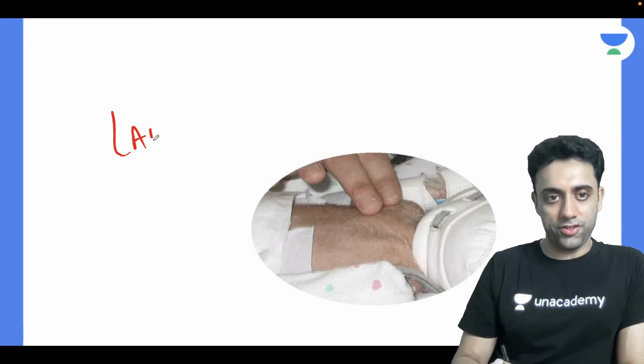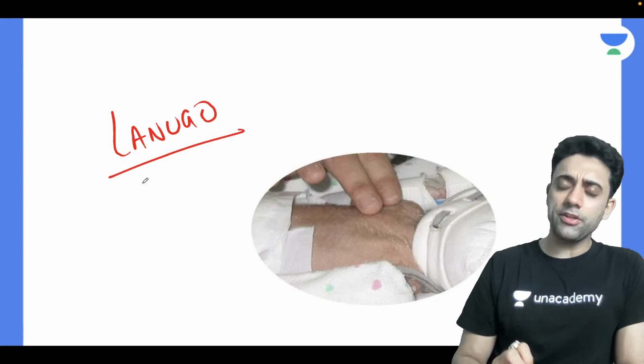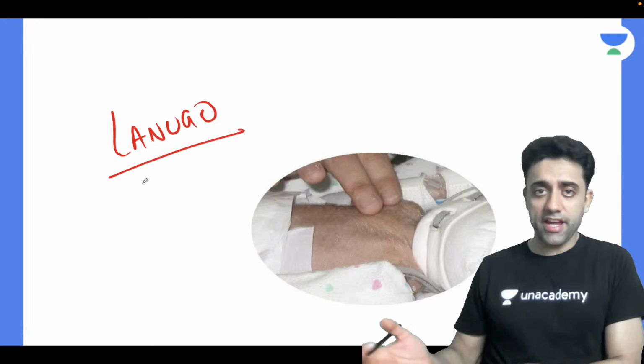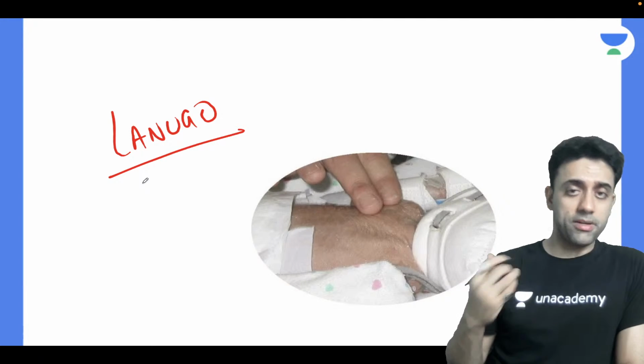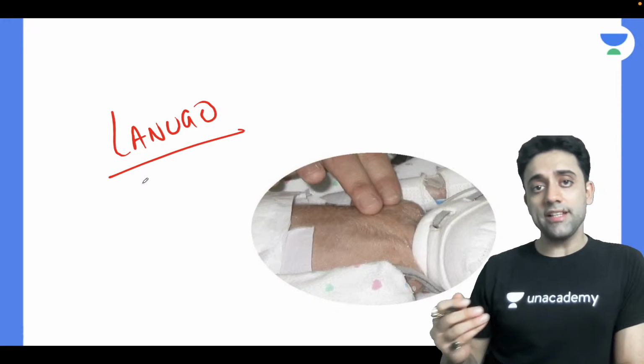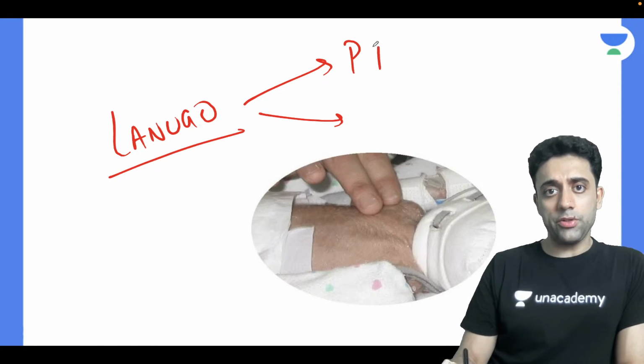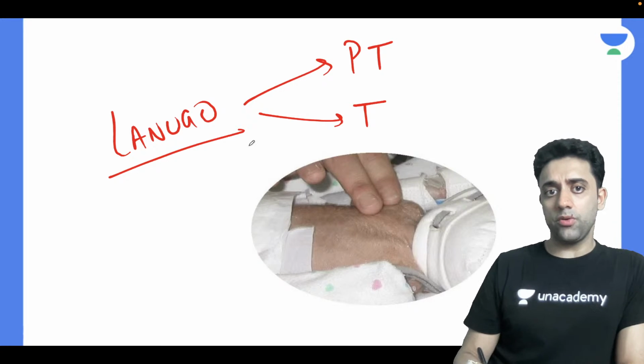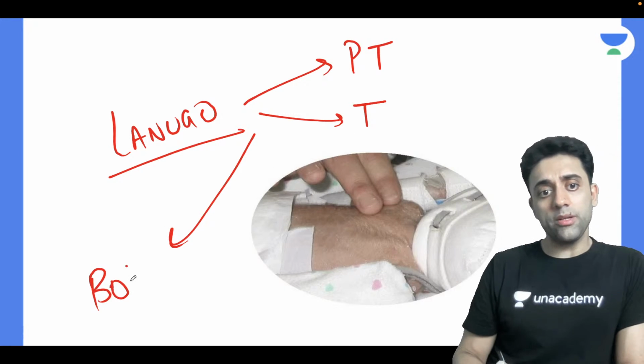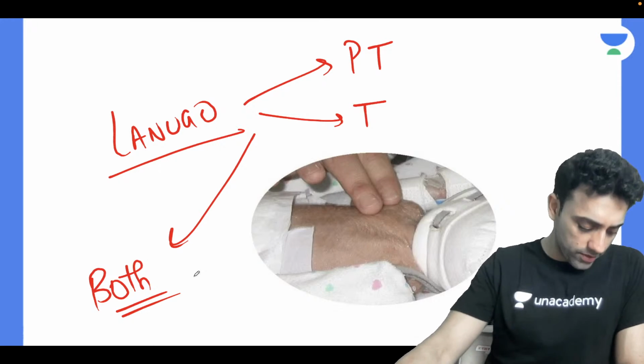So what do you think exactly? This is nothing but lanugo, right? What is lanugo? Abundant hair at the shoulder and the back is nothing but lanugo. So PG entrance question number one: do you see lanugo in preterms, or do you see lanugo in terms, or do you see lanugo in both preterms and terms? What do you think? Anyone?